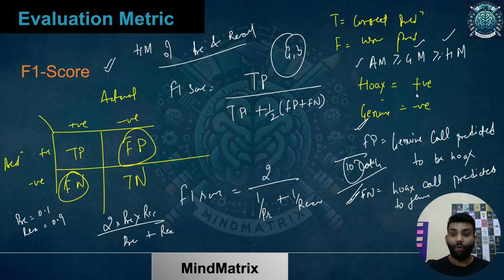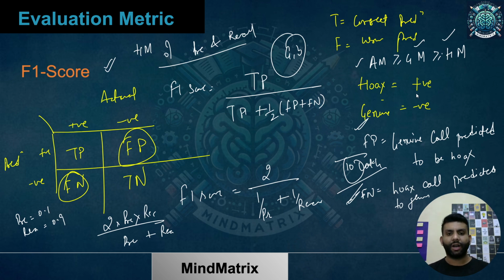So HM, that is harmonic mean, punishes the model, or it gives a penalty even when one of the evaluation metrics, precision or recall, is low. I want both to be better. I don't want precision to be good while recall is zero. If that is the case, the F1 score will just be 0. That's it.